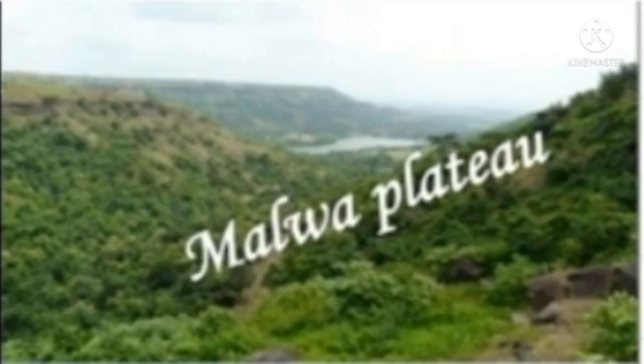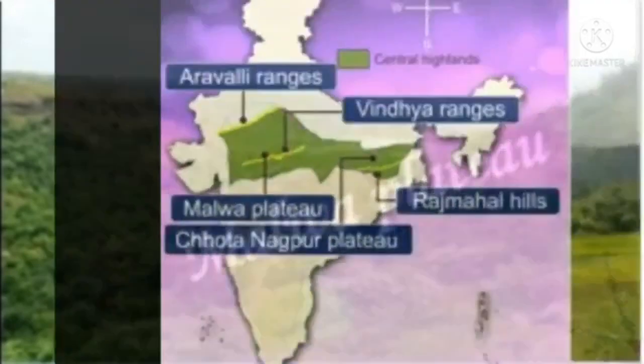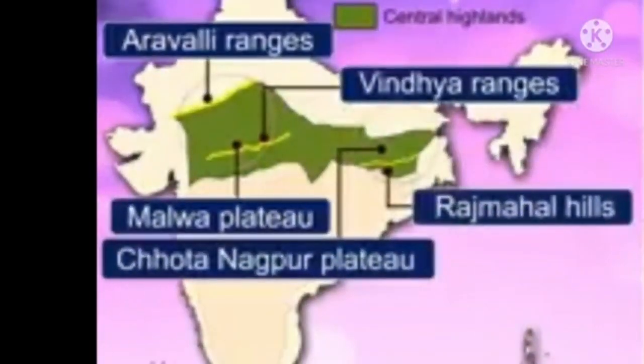The Malwa Plateau has the Aravalli Hills towards its north and the Vindhya Hills towards its south. It includes parts of Rajasthan and Madhya Pradesh.